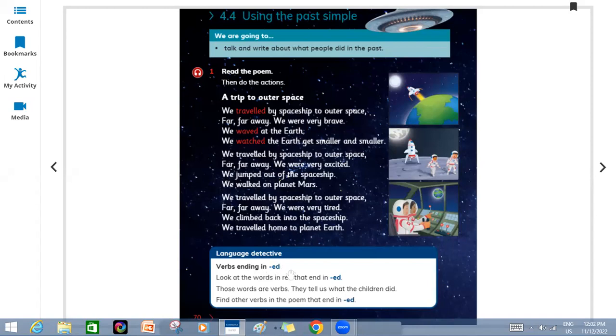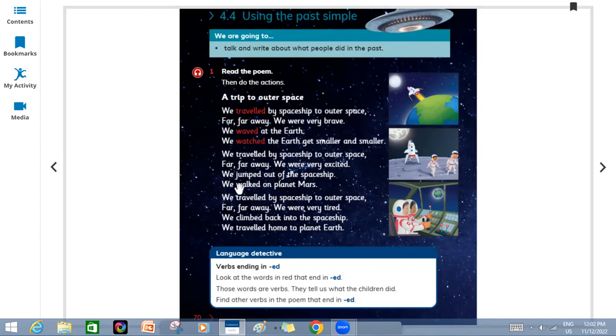You can see the example of the words that are in red that end in ed. Travel, traveled. Wave, waved. Watch, watched. There are other words also in this lesson like jump, jumped.